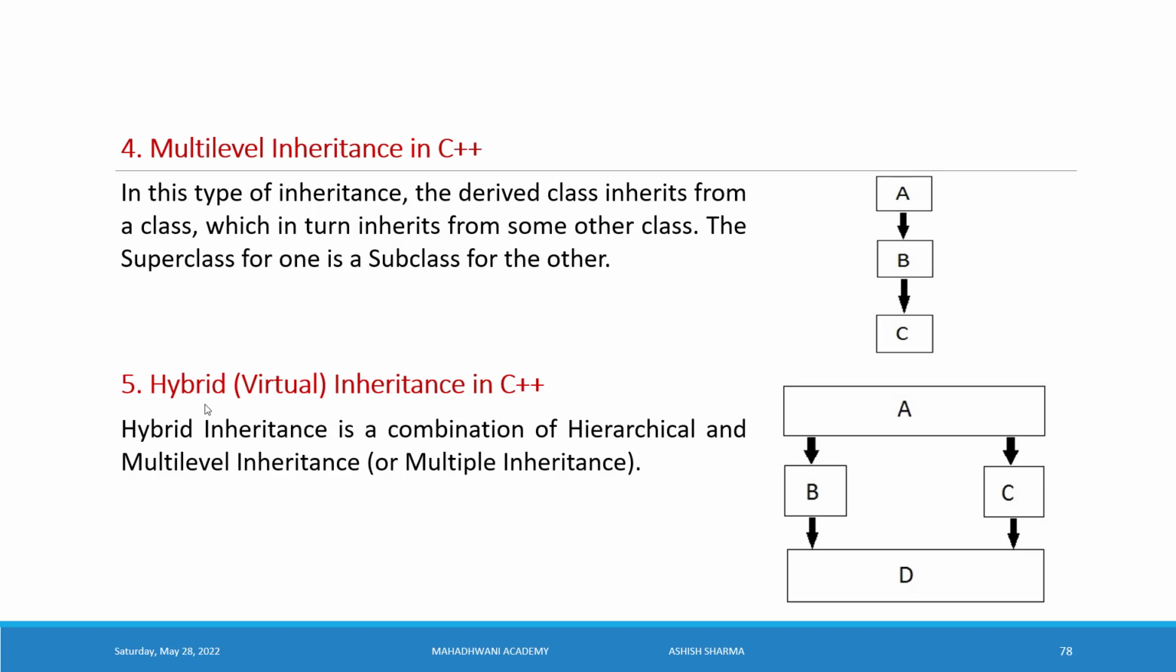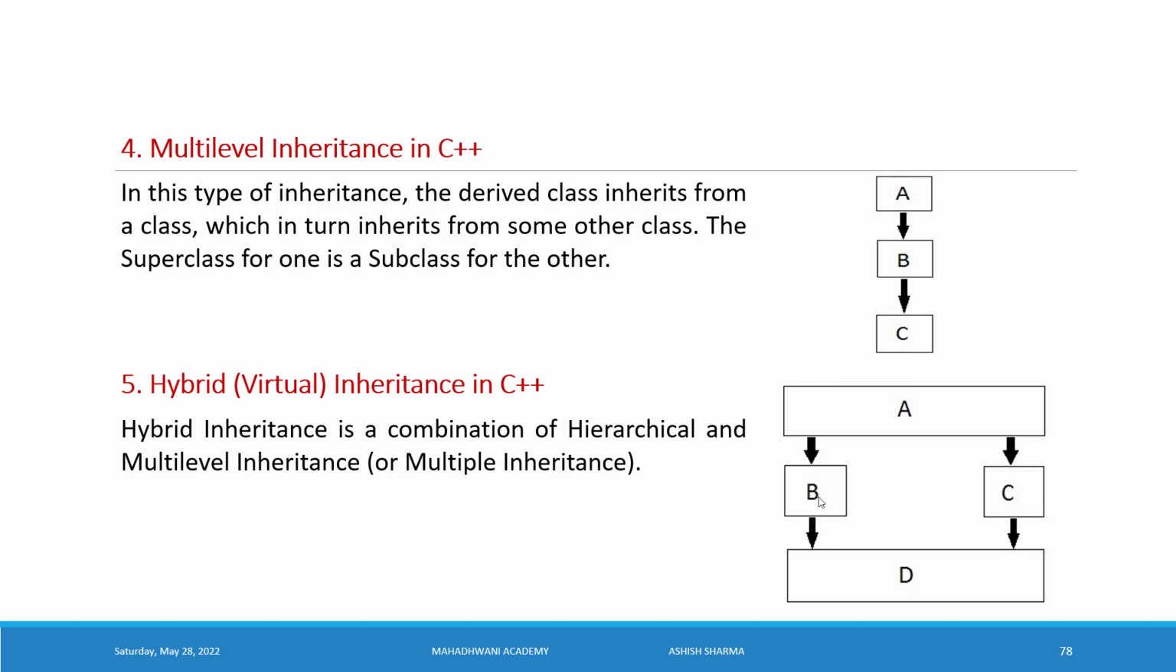Now come to the hybrid inheritance or virtual inheritance. Hybrid inheritance is a combination of hierarchical and multi-level inheritance or multiple inheritance. How? First we understand one thing. A is a parent class and has two children. If we are thinking about the first part, A, B, C, this is hierarchical inheritance. And now come to the next.